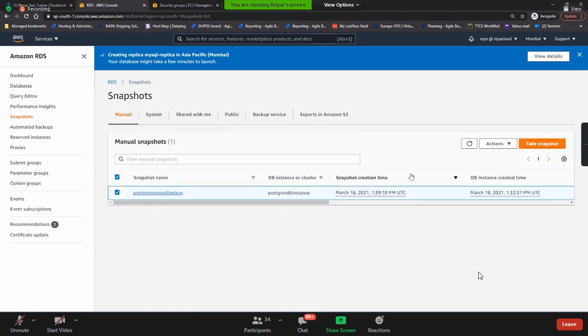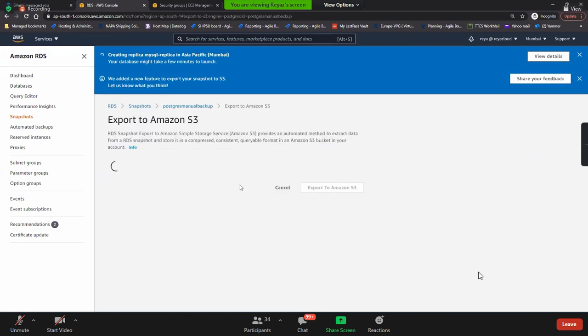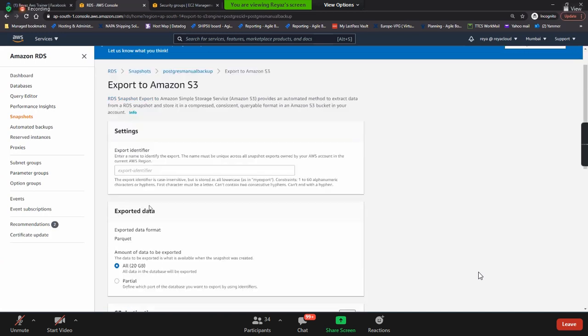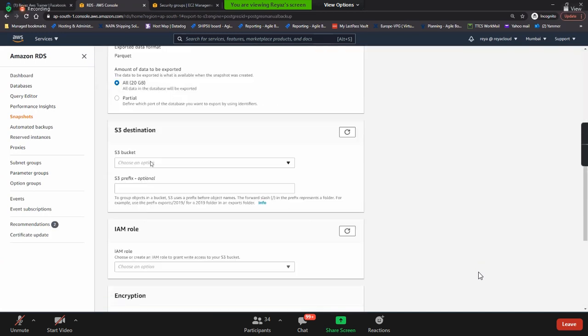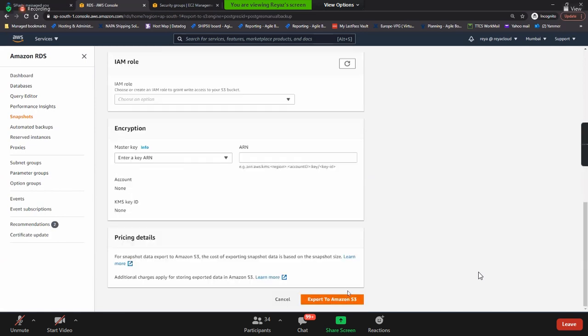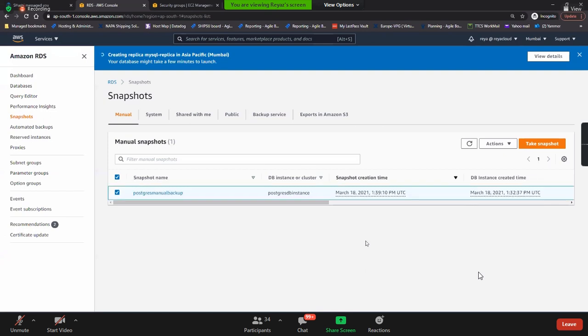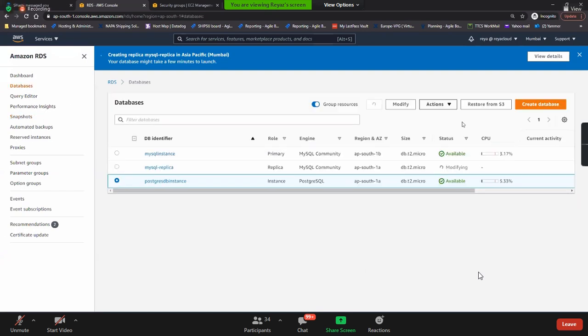From this, you can launch and restore the complete database instance. And you can give him the endpoints. And also you can export to S3: give the name here, choose the bucket name, and then export it. And if anyone has exported, anytime you can go and import it also from here. You can restore it from S3.